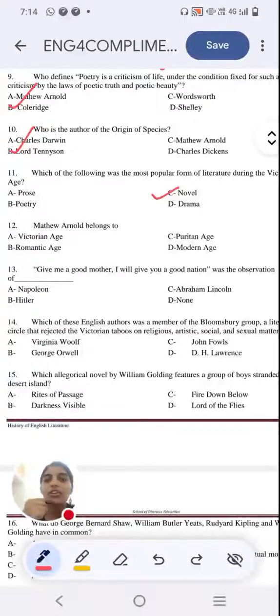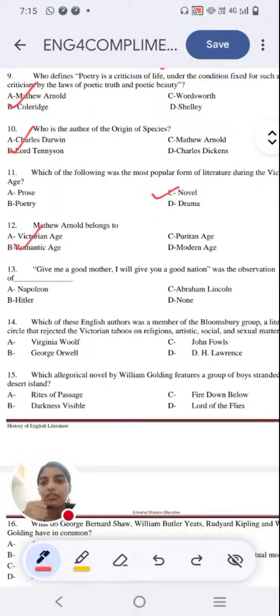Next question, Matthew Arnold belongs to option A, Victorian age, option B, Romantic age, option C, Puritan age, option D, modern age. Another direct question. What do you think? It's not Puritan age, right? It's definitely not Puritan age. It's not Romantic age. So is it between A and D? What is your choice? The right answer is option A.